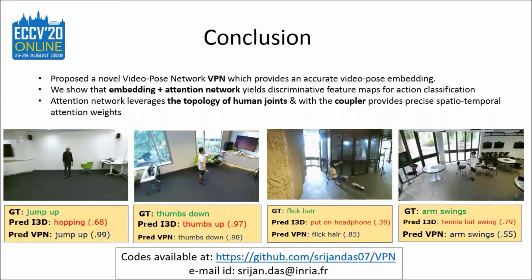To conclude, we propose a novel video pose network which provides an accurate video pose embedding. We also show that this combination of embedding and attention network yields discriminative features, which is crucial for video understanding in general. And we also introduced an attention network that makes use of the human joint topology and a coupler that provides spatio-temporal attention weights.